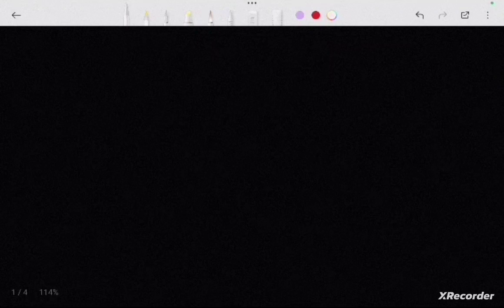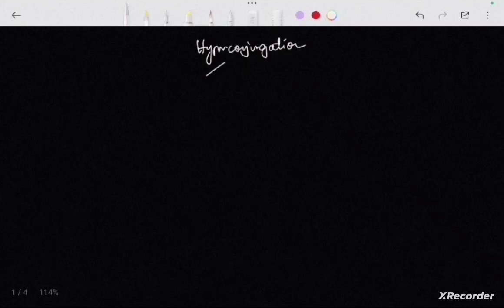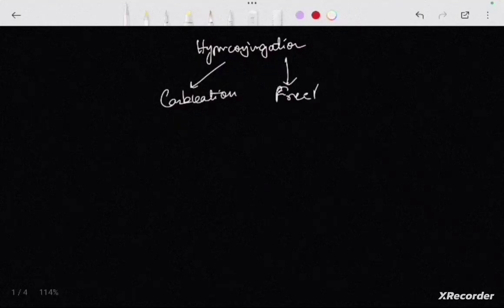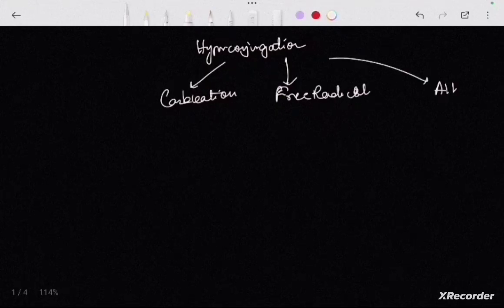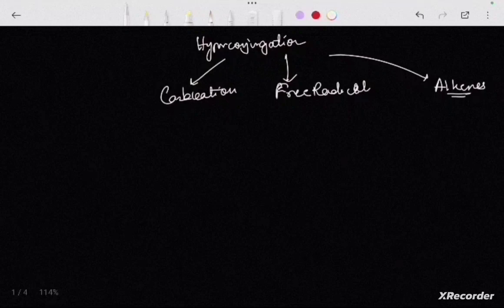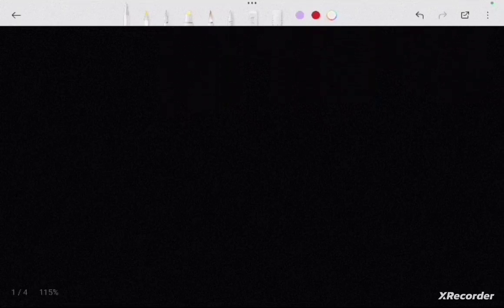This hyperconjugation is seen in actually three types of complexes. Hyperconjugation is seen in carbocation, free radical, and alkenes. We can see some type of hyperconjugation in carbanion also, but that is negligible. So at first, if we take carbocation,